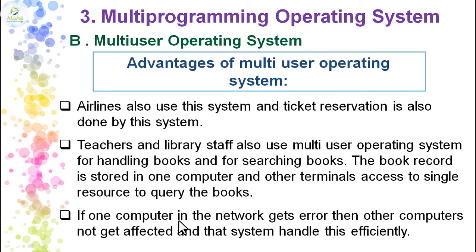That is, a network is nothing but a connection between two or more computers. You can take it in a small way. So if one networked computer among the network gets failed or affected, the entire system runs efficiently. It will not be affected by the failure in the network.